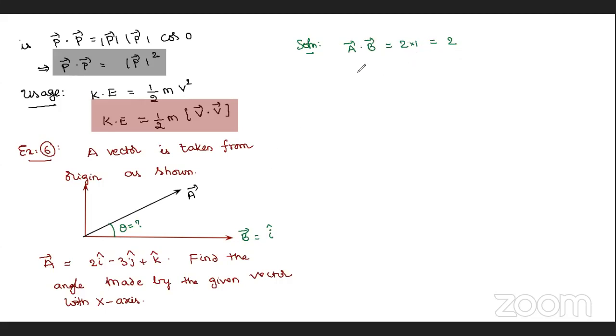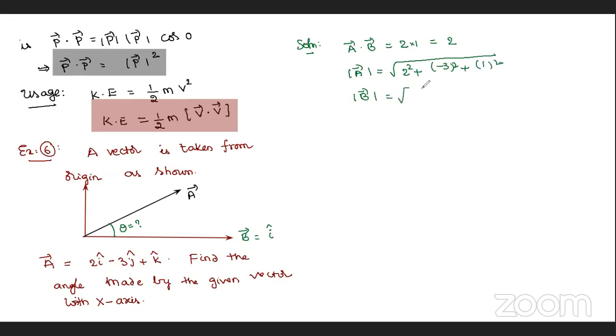Next, while finding the angle, I require mod A and mod B. You can find that, it is very simple. Mod A is root of AX square, that is 2 square, plus AY square, that is minus 3 whole square, plus AZ square, that is 1 square.